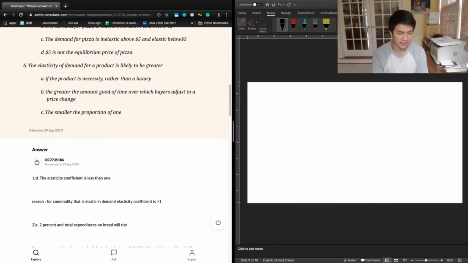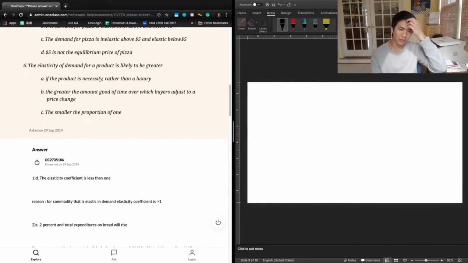A says if the product is a necessity rather than a luxury. When goods are necessities, we would normally expect those goods to have inelastic demands, which are lower elasticity of demand, rather than elastic demands. That's because price changes can't really change the fact that you need these goods. Even if the price were to increase, you would most likely continue to purchase this good. So A is going to be incorrect because it's talking about inelastic goods rather than elastic goods.